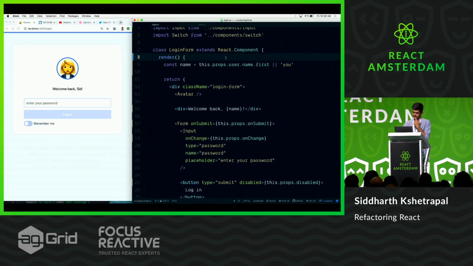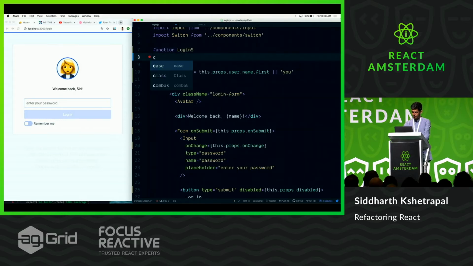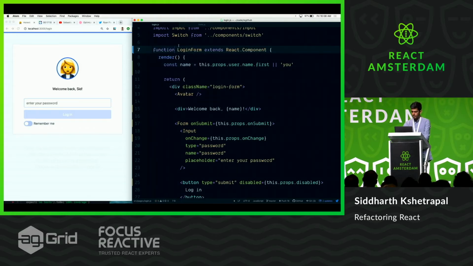Also, I just realized that this function doesn't have a constructor or any lifecycle methods, which means it doesn't have to be a class component. So I'm just going to create a functional component over here, which is my favorite thing right now. Taking class components and making them function components is awesome.